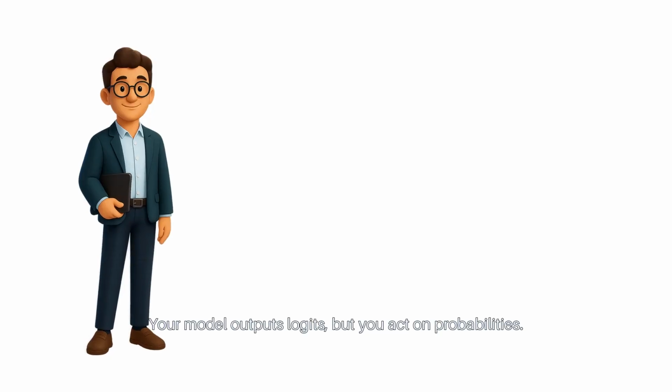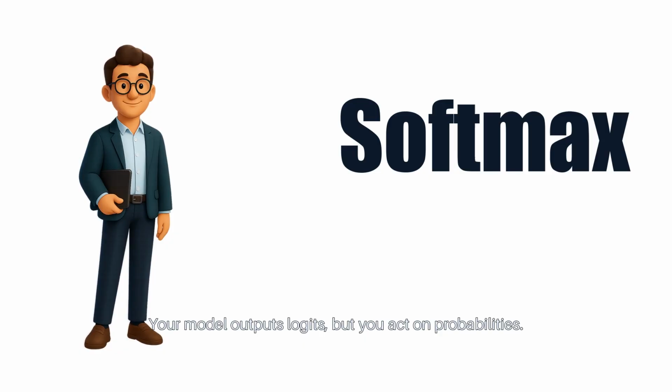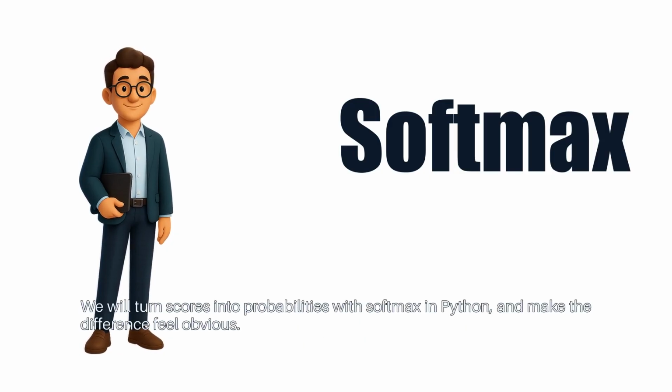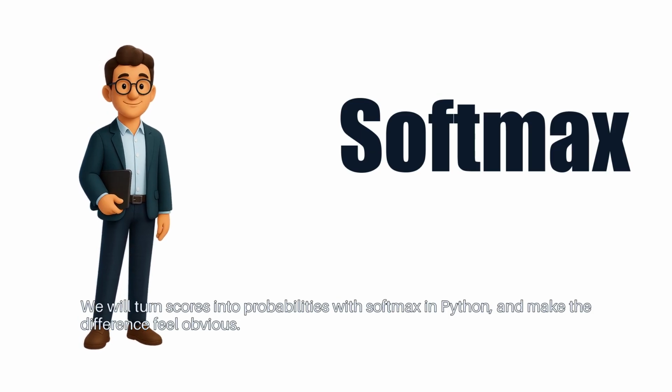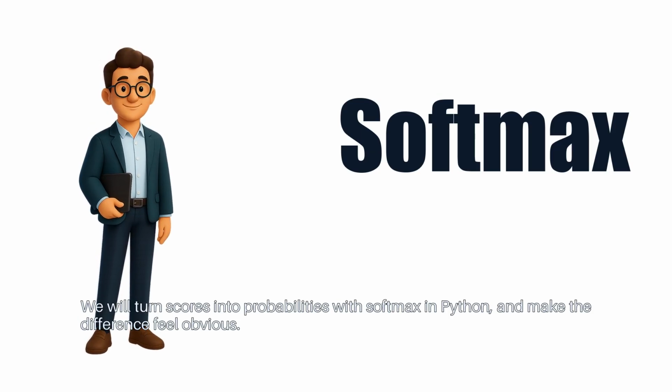Your model outputs logits, but you act on probabilities. We will turn scores into probabilities with Softmax in Python and make the difference feel obvious.